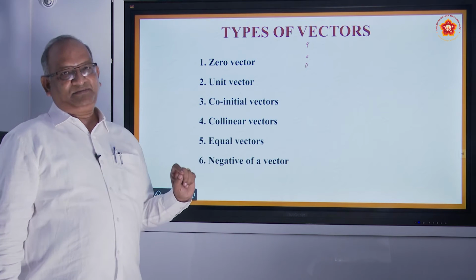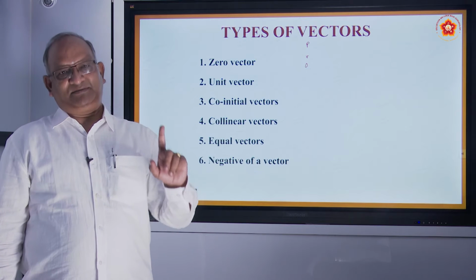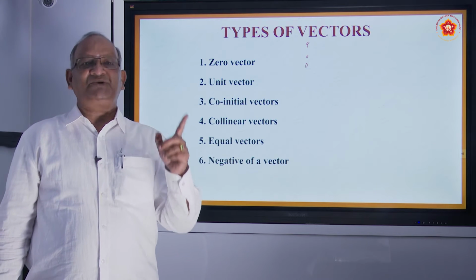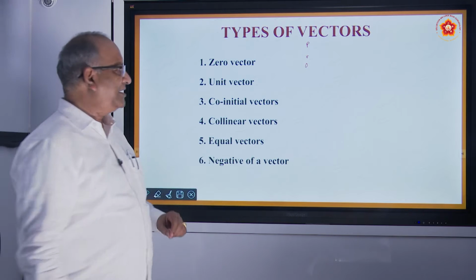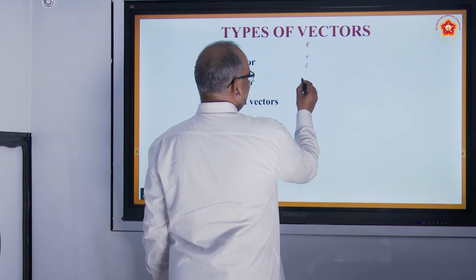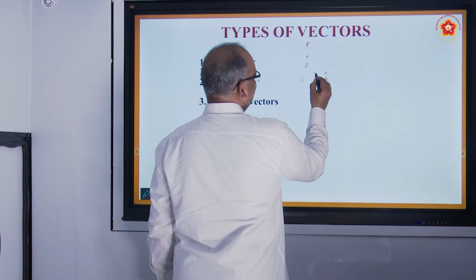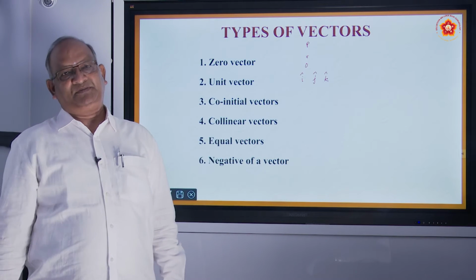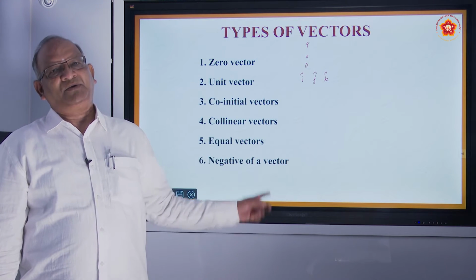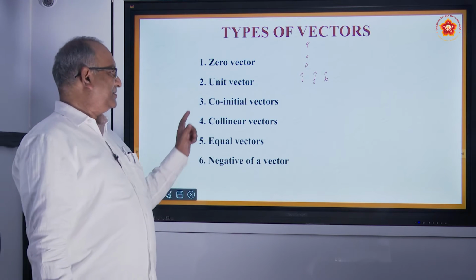Unit vector. Unit vector whose magnitude is 1. Any vector whose magnitude is 1 is represented by unit vector. Generally, we use I, J, K as unit vectors, and this is the symbol which is used for unit vectors, a cap for unit vectors. So, I, J, K we call them unit vectors.